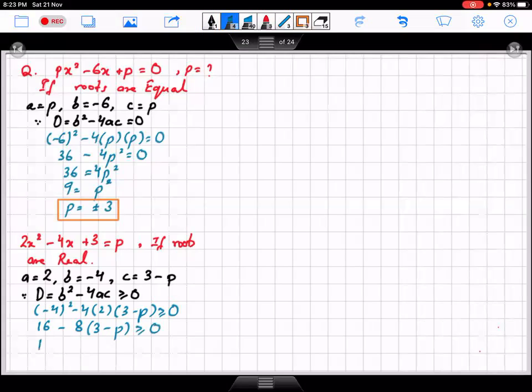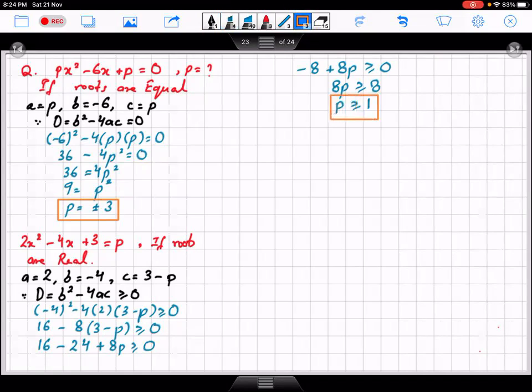So now this becomes 16 minus 8 into 3 is 24, plus 8p greater than equals to 0. So this becomes -8 plus 8p greater than equals to 0. So 8p greater than equals to 8. And now by dividing by 8 I get p is greater than equals to 1.